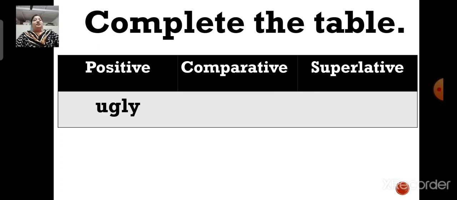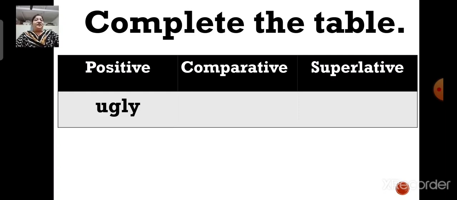Now here the word is ugly. It is a positive degree. You have to tell me the comparative and the superlative degree of the word ugly. So children, what will be the comparative degree of the word ugly? Yes, you are correct.